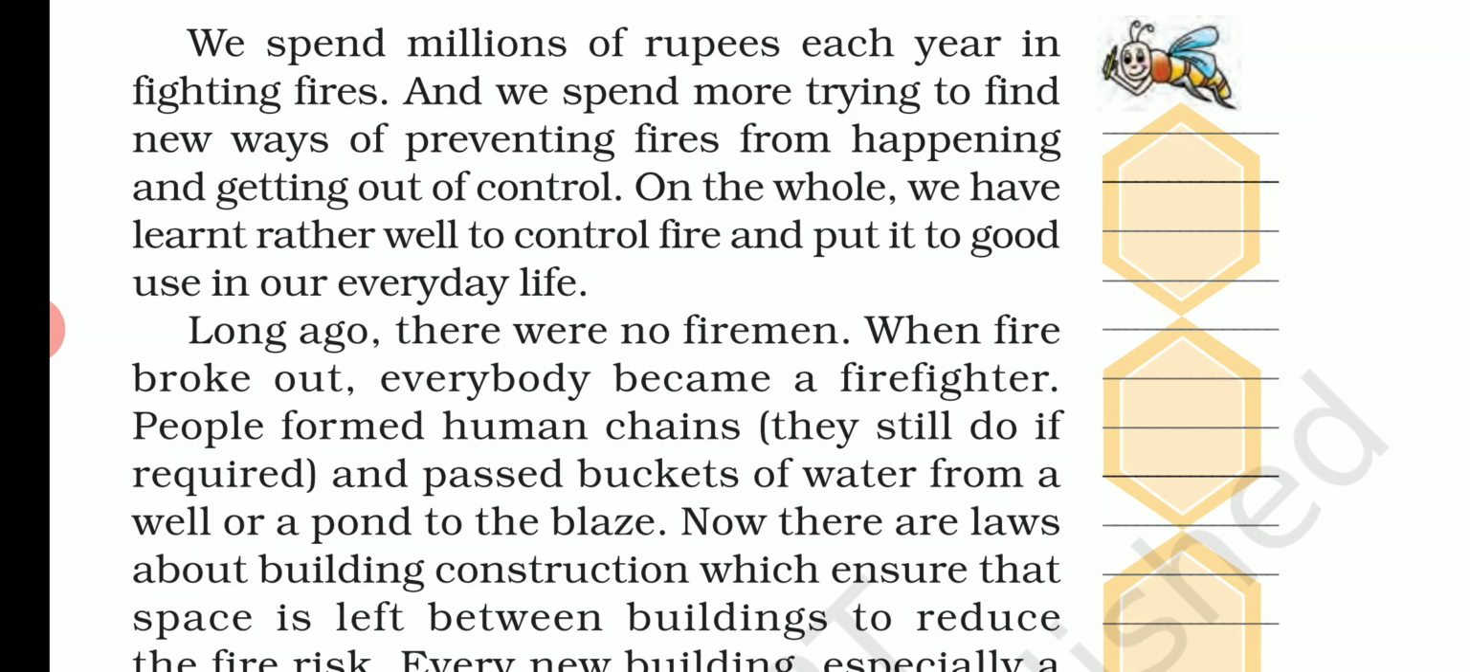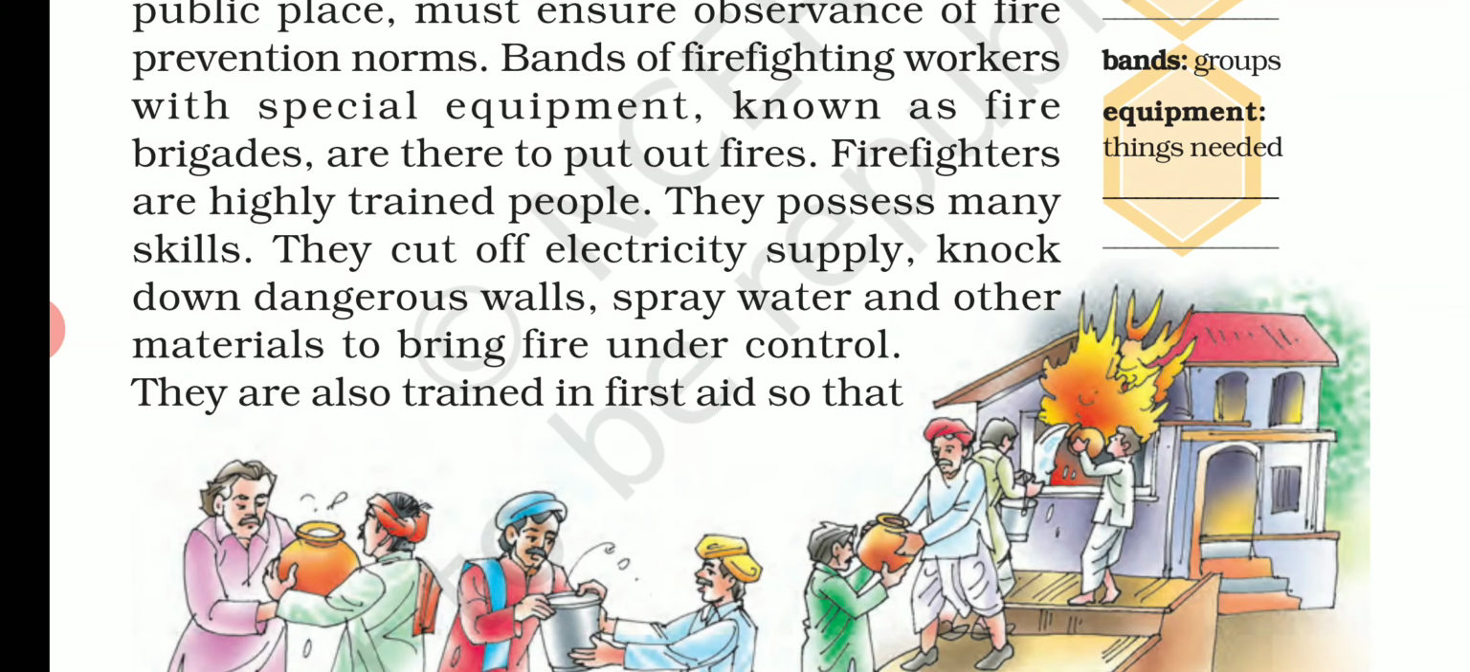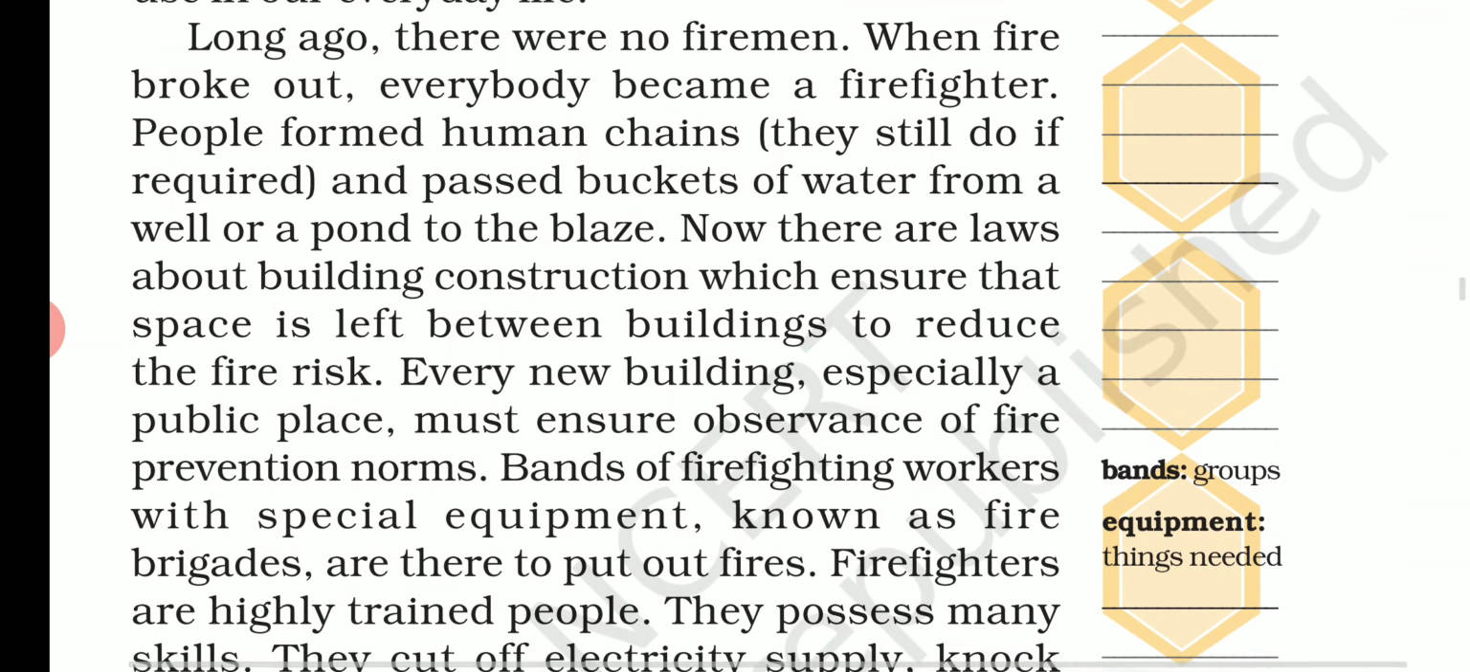So now there is a chain of people. Like see here in the figure you will see. See here this chain is there, how they are going to supply the water in order to control the fire. So the people formed human chains. They still do if required and passed buckets of water from a well or a pond to the blaze. Blaze means fire. So wherever the fire point is, people used to form the chain and pass on the water through buckets or any type of container towards the fire.